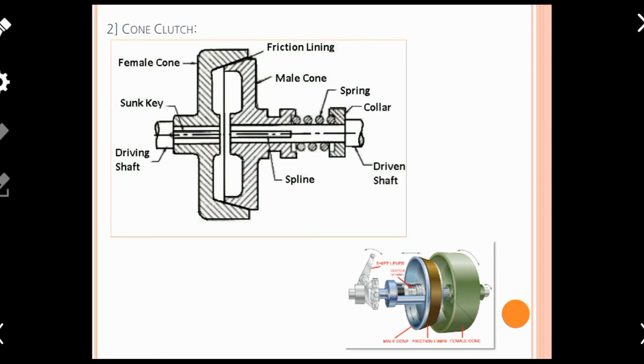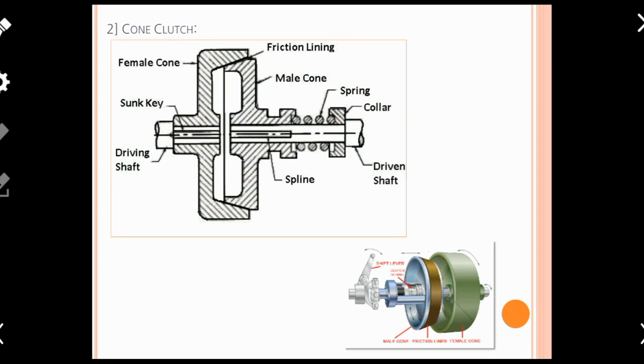Other details like the constructional detail are very similar to those of the plate clutch. Look at the left-hand side driving shaft, which is connected with a cone generally known as the female cone, and the female cone and this driving shaft are connected with a special key, that is a sunk key. Whereas on the right-hand side, the driven shaft is connected with one more cone, that is the male cone. One more thing about the driven side is that a collar is specially provided, and springs are also provided on the outer periphery of the driven shaft. In that way the assembly is done.